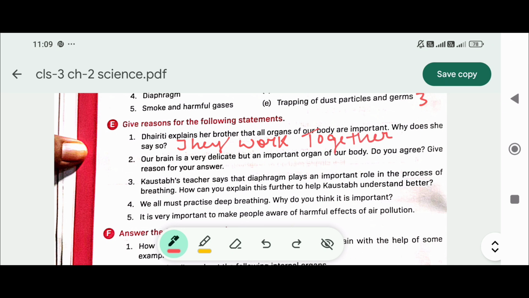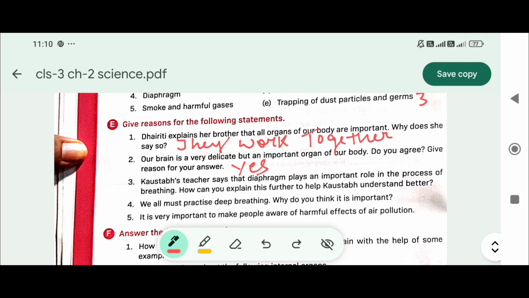Next, our brain is a very delicate but an important organ of our body. Do you agree? Give reason for your answer. Yes, our brain is very delicate because it is soft and very prone to injury, requiring protection by the skull, and it is important because it is the control center of the nervous system. It controls all of our body parts.